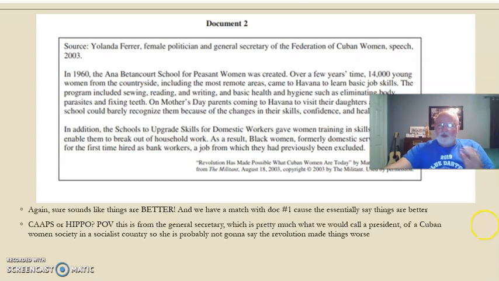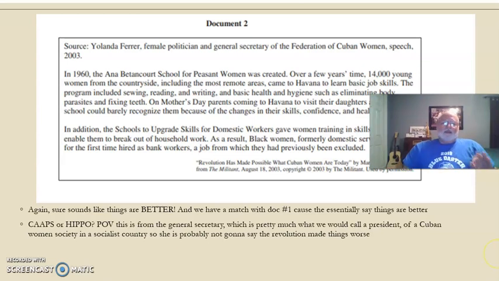Now, again, you don't want to call somebody a liar. You don't want to say they're fudging the facts. You just want to take this into account. So because she is probably in Cuba making the speech, we don't know where she is, but she's head of this organization of Cuban women, and she's making a speech about how the revolution changed women's lives, and Fidel Castro in 2003 was still very much alive and very much in charge. She's probably going to be tempted to say things made things better. Okay, so I'm going to say point of view.